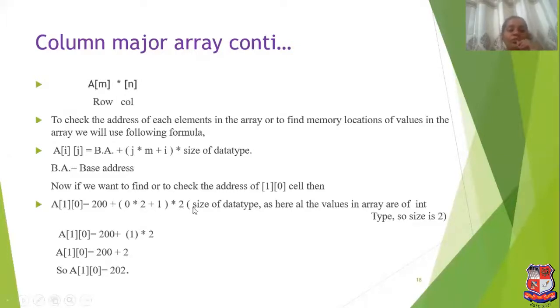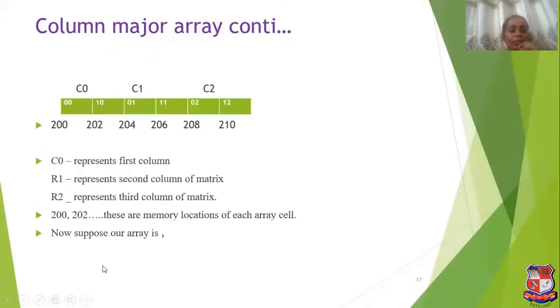Here I have used integer data type, that's why I am taking 2. So 200 plus 0 into 2, 0, plus 1 into 2. So it becomes 2, and the address of A[1][0] becomes 202. So we checked the address of 1,0 becomes 202. So it is correct.